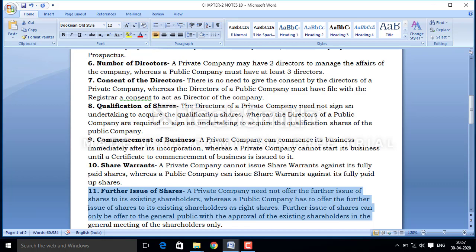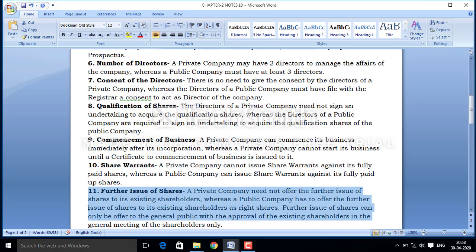Suppose that A and B are already existing shareholders of A Limited, and if A Limited is going to issue its shares again, then first of all the priority will be given to A and B to buy the shares of the company.